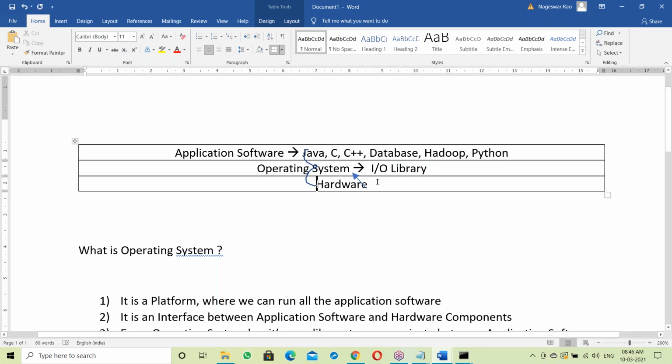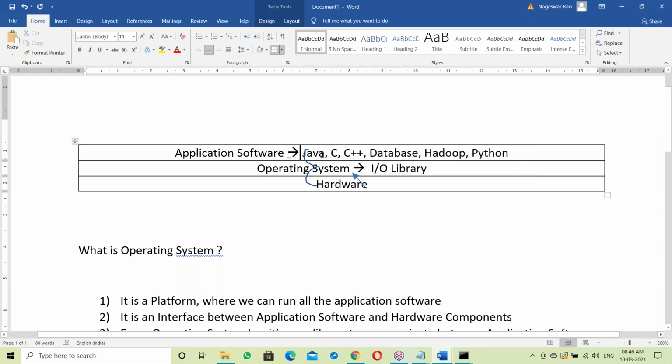Okay, to communicate with hardware components, every program, every application software, has to link with the OS library. This point is very important for Java. So try to remember this point here. Every program links with the OS library to communicate with hardware components.